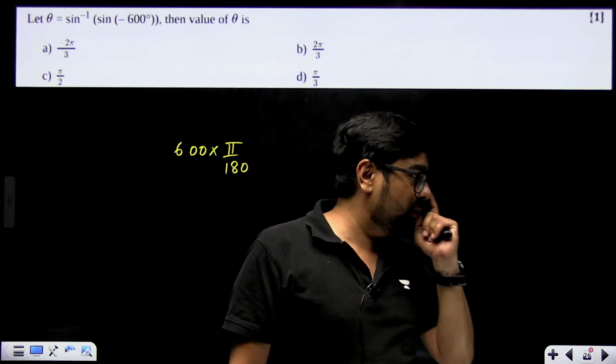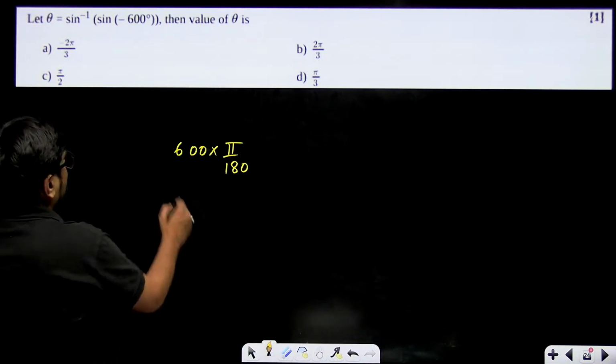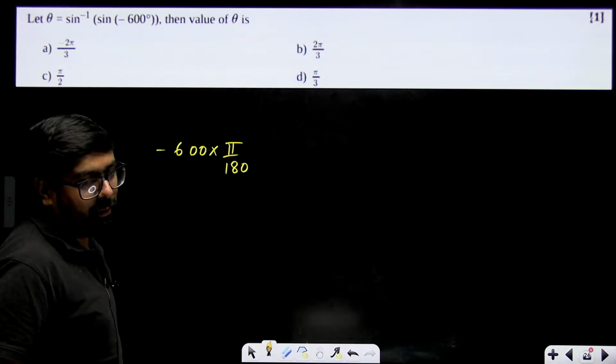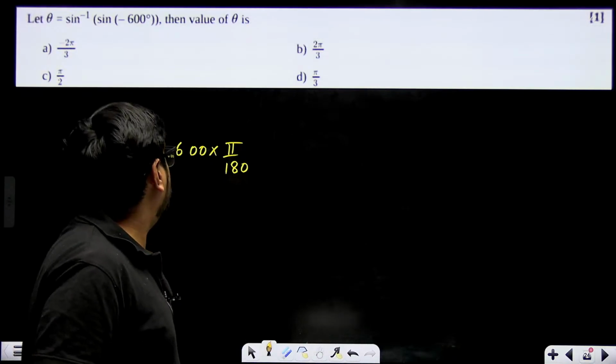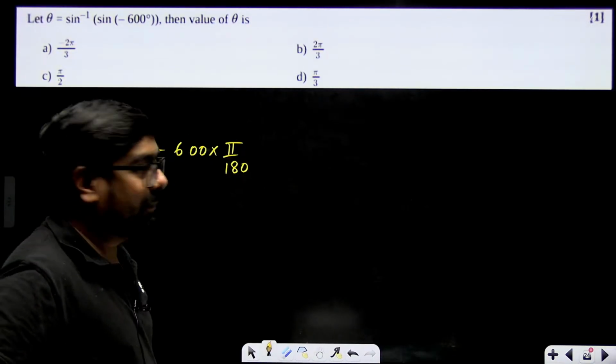Remember these small things, no? When you are going from degree to radian, multiply with pi by 180. So minus 600 will be multiplied with pi by 180. How much will it become? It will become minus 10 pi by 3, since 6 threes are 18.